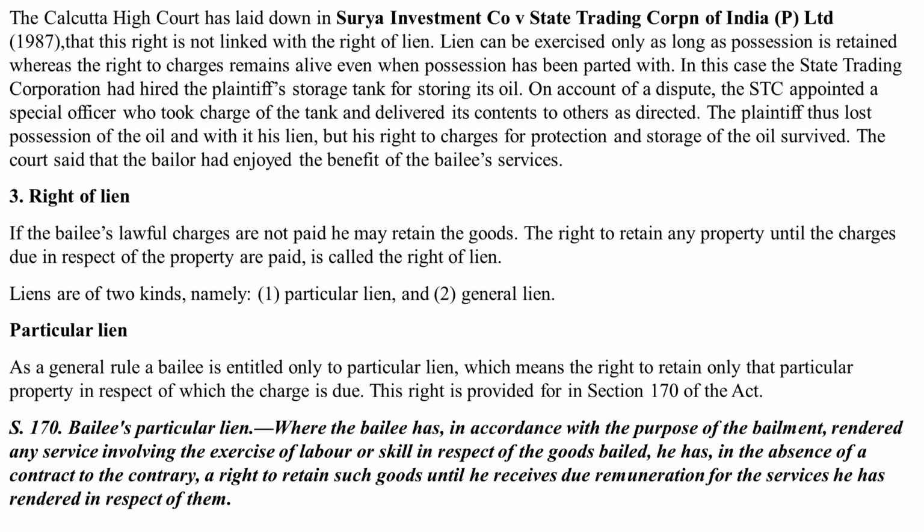Now the third right is that of lien. If the bailee's lawful charges are not paid, he may retain the goods. The right to retain any property until the charges due in respect of the property are paid is called the right of lien. Liens are of two kinds, namely particular lien and general lien. As a general rule, a bailee is entitled only to particular lien, which means the right to retain only that particular property in respect of which the charge is due.